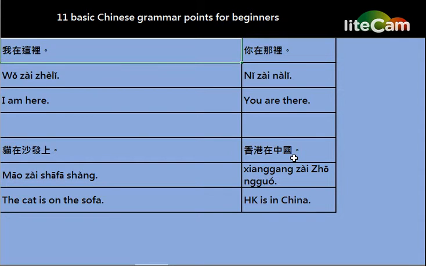Something 在 place. 香港在中国. And notice how English uses the verb to be where Chinese uses 在. In Chinese, the word 在 represents the word to be, and they share the same function.